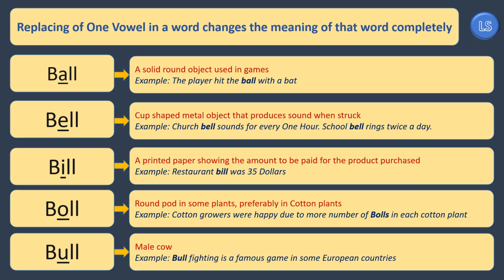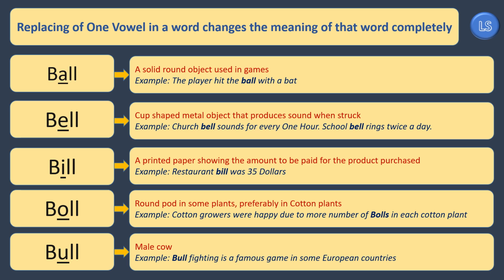In the next set of examples, we have used 5 different words. Each word has 4 different letters. The first word can be pronounced as ball. Many people know the meaning of this word ball. Either it could be a cricket ball, a basketball, or a baseball.